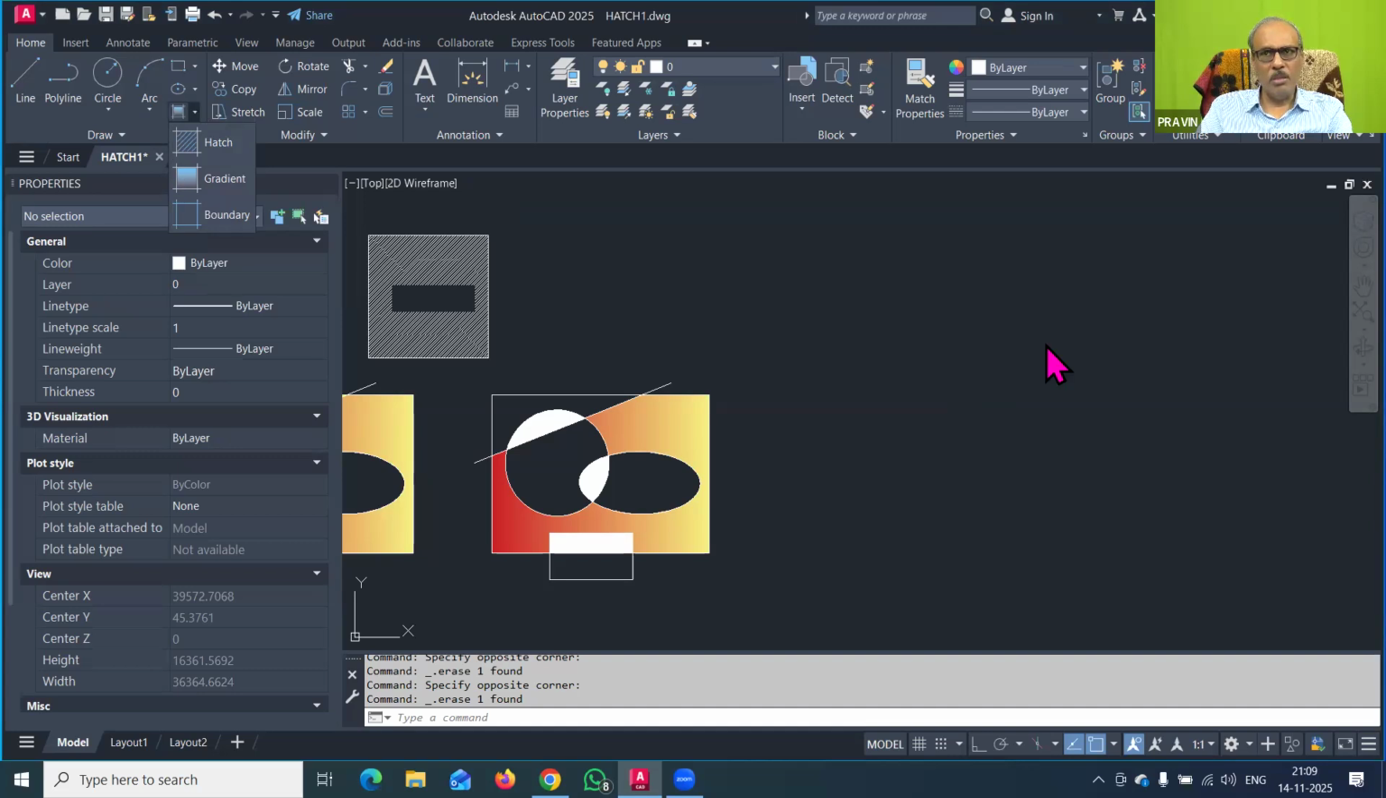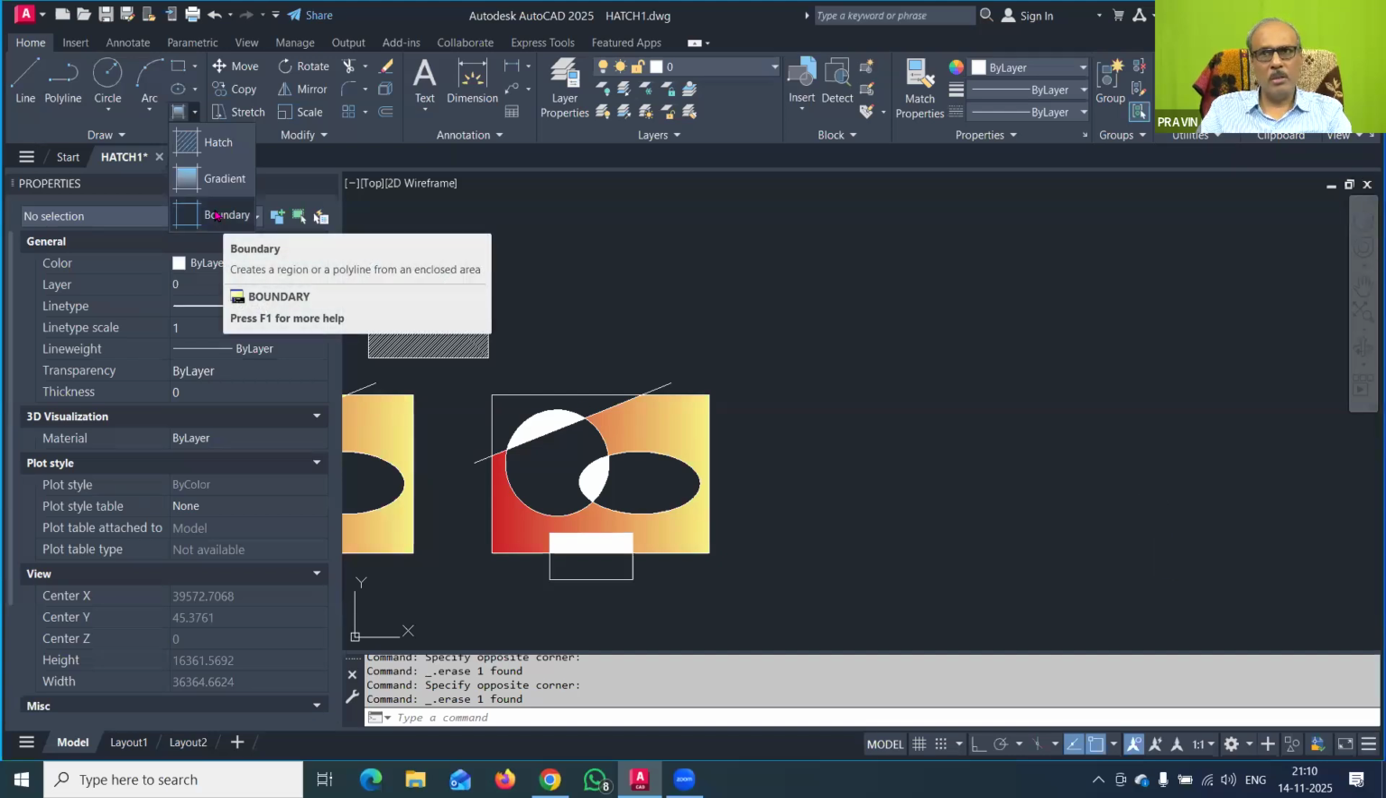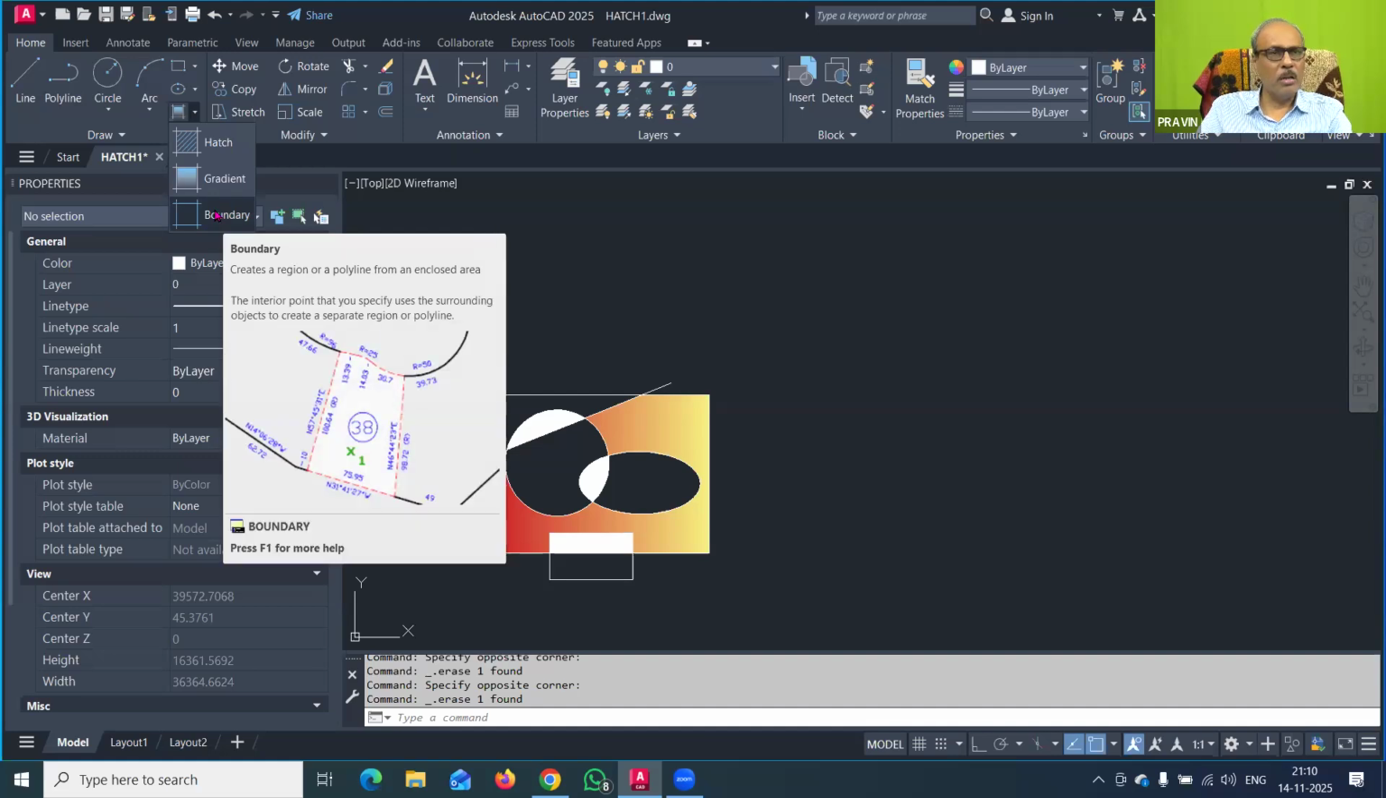And then at the end of this session, I will tell you where this is useful, and you can create a fantastic end result with this gradient hatch option. Now, another important thing you must learn about this hatch pattern is the boundary command. This is very much required. It is required many times, and it is the most essential requirement.